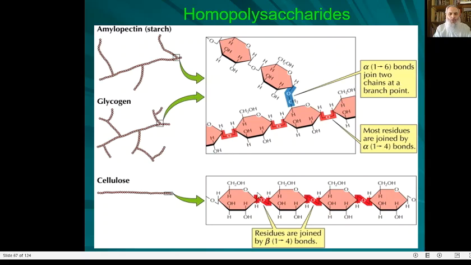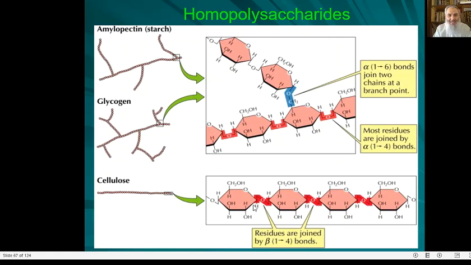I just told you that cellulose is made up of beta-D-glucose, while starch and glycogen are made up of alpha-D-glucose. Cellulose is not branched. It forms polymers that are not branched. Cellulose is a polymer of beta-D-glucose that is not branched.